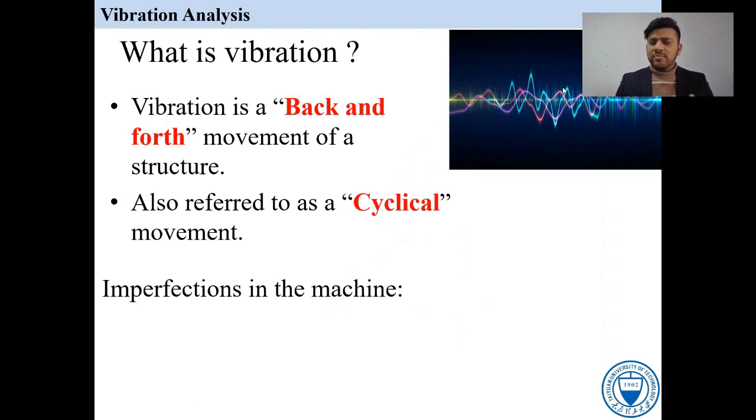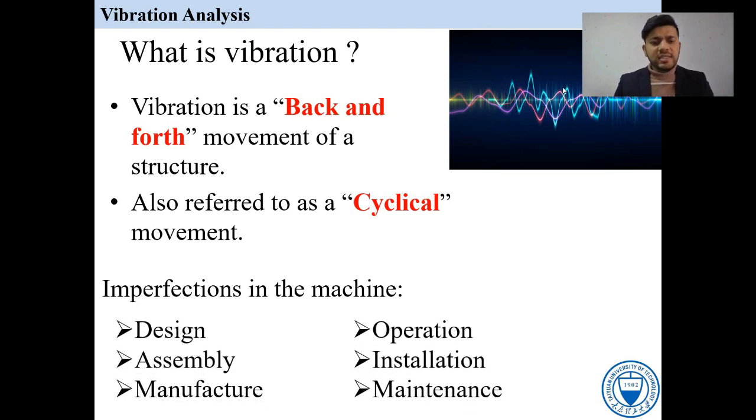Vibration comes from imperfection in the machine. What is imperfection? Imperfection means inaccuracy, a fault in the machine. These faults arise from several sources, and vibration is produced. After that, we will discuss how we can remove vibration, and its importance. The first source is design. If the design is not accurate, it produces vibration.